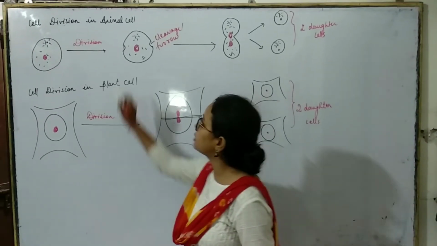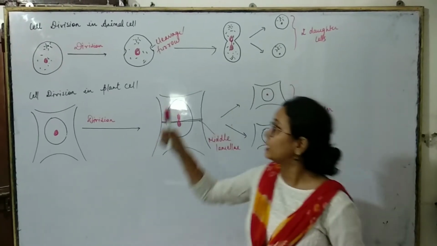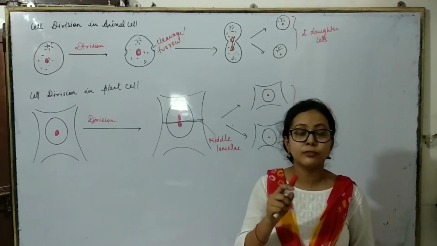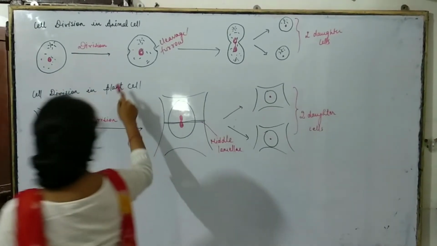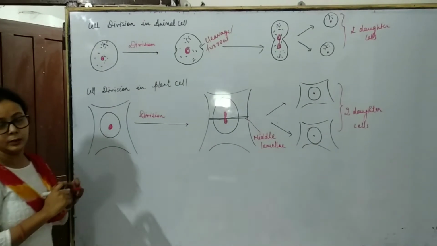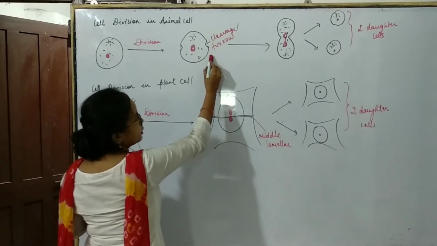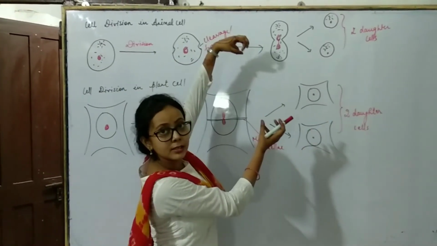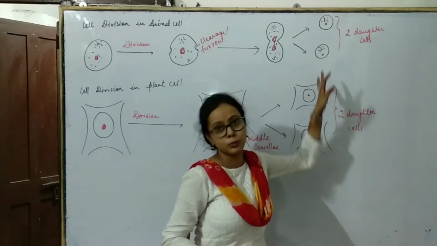Now between the animal cell and the plant cell, let's look at cell division. First, we see cell division in the animal cell. As we see, the centriole is responsible for cell division in the animal cell. In the animal cell, there is a slight cleavage or furrow between the cell. Then the centriole divides. This is called cleavage or furrow. Then the cell stretches, the nucleus also stretches, and then it divides into two daughter cells.